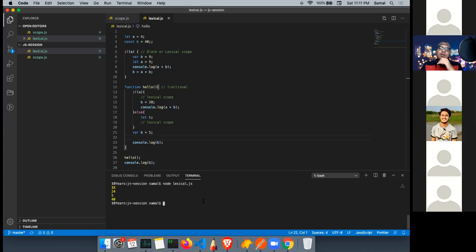So I'm trying to use all the combinations: lexical, global, functional, local, ES5, ES6, so that you don't get confused about which variable to use. Error will come for the initialization of B. Okay, why error? Because var will get hoisted. Both variables have the same name, and one is a const and one is a var.